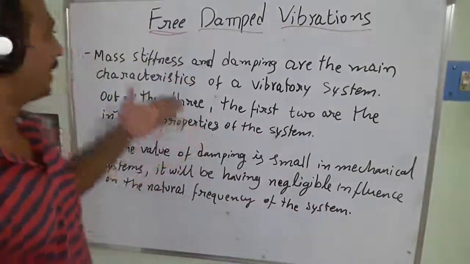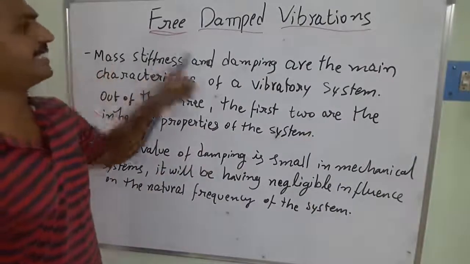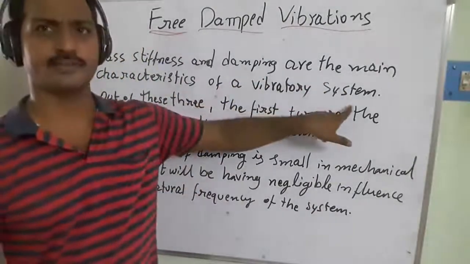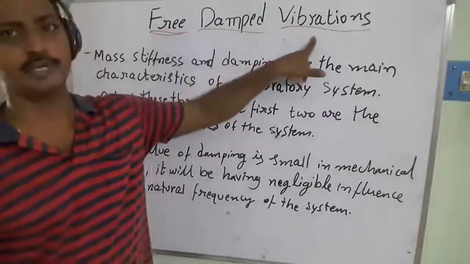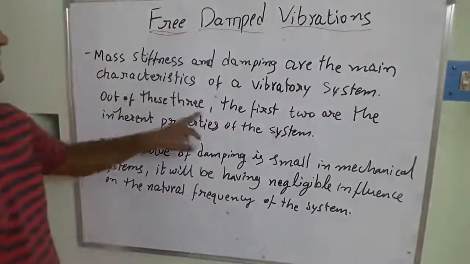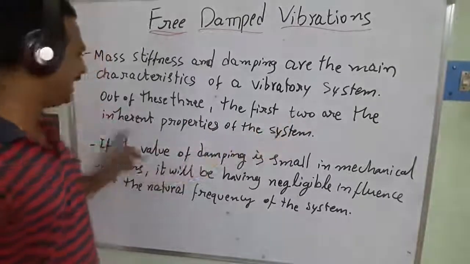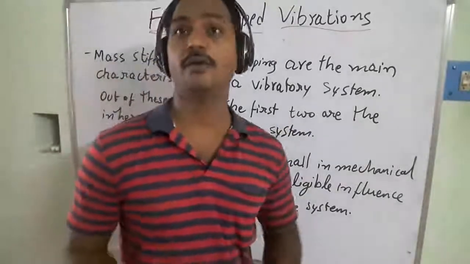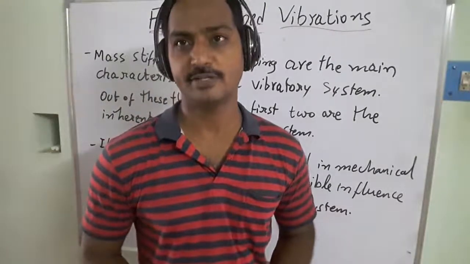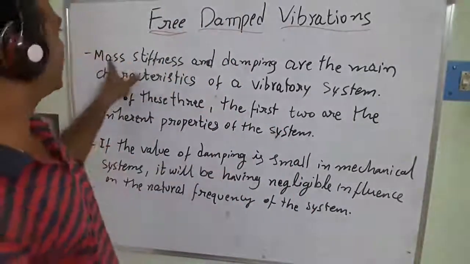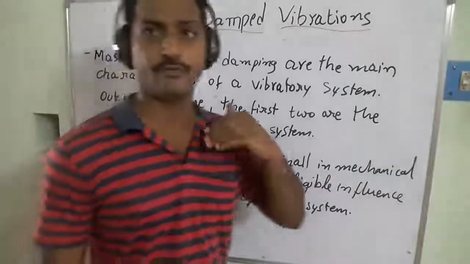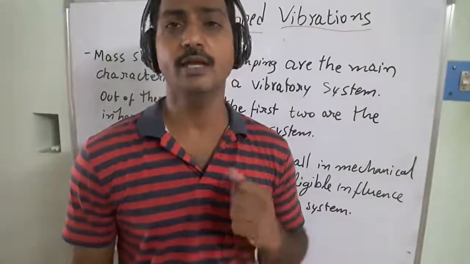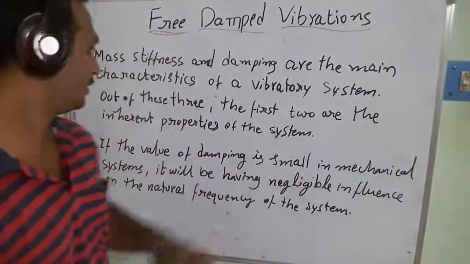So here we are going to explain that mass, stiffness and damping are the main characteristics of a vibrating system, particularly in free damped vibrations, right? Out of these three, the first two are the inherent properties of the system. That's already discussed in the basic fundamentals of vibration. The mass and the stiffness, that is the spring or elastic member, are the inherent properties of the system.